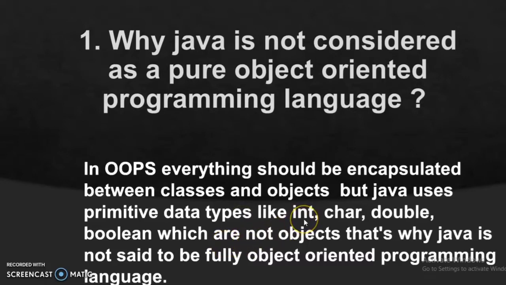However, Java has wrapper classes for all of these data types, but the primitives still exist. So that's why Java is not a fully object-oriented programming language. Let's move to the next question.